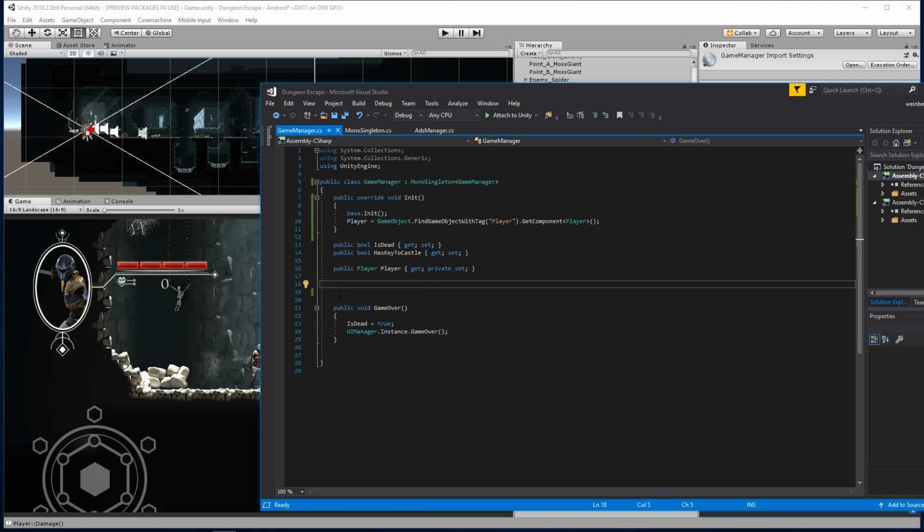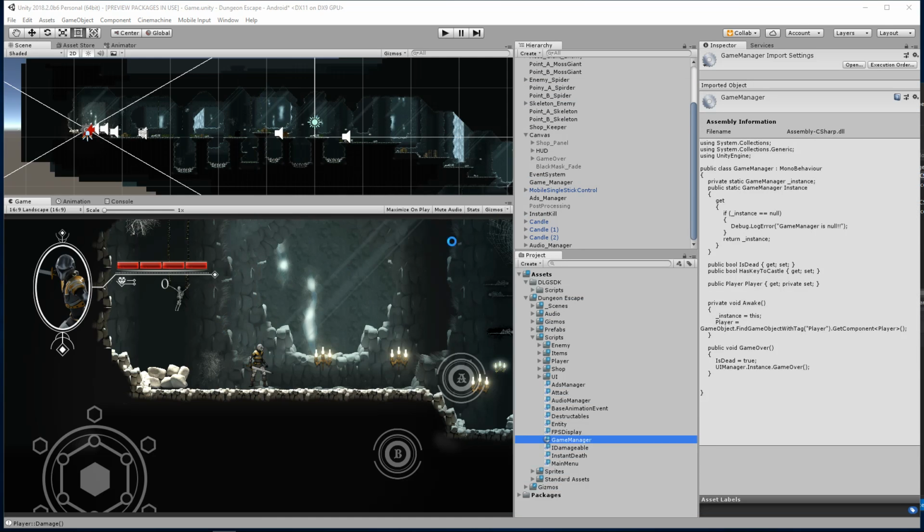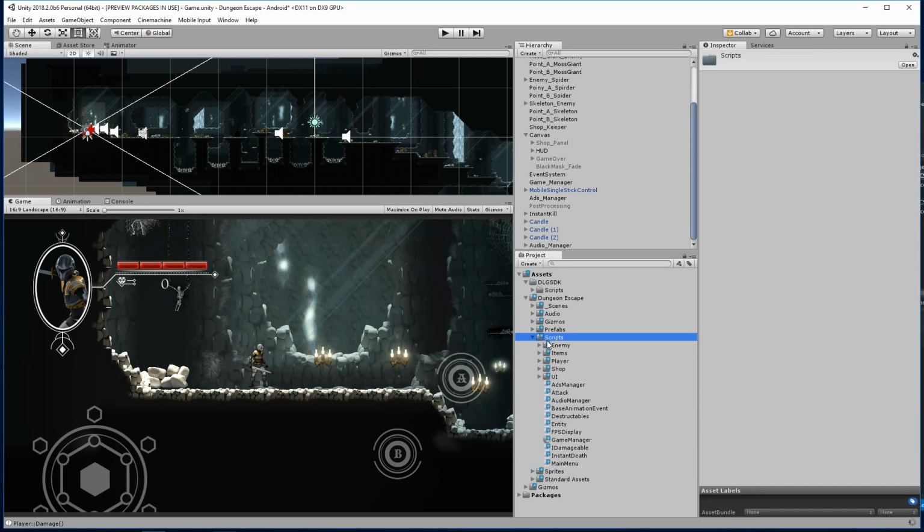So let's create a checkpoint behavior that our player is going to be able to run into, and it's going to update the game manager, for instance with a public checkpoint, current checkpoint or recent checkpoint. And that's the position that we're going to spawn the player back at. So let's go ahead and create that functionality. This is going to be a behavior, so we're going to create a MonoBehaviour for this.